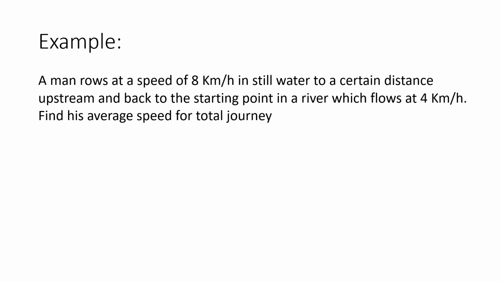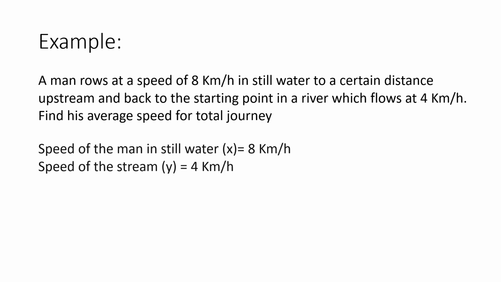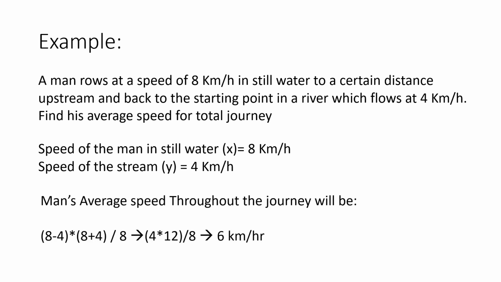So we have the speed of the man, which is x, which will be 8 km per hour, and the speed of the stream, which is given by y kilometers per hour. So it's 8 and 4 respectively. These are the details which are given to us. What we want to find is his average speed for the total journey. Using the above formula, we can write x plus y into x minus y upon x. So we have put the values in the formula, and we see that the answer will be 6 kilometers per hour.